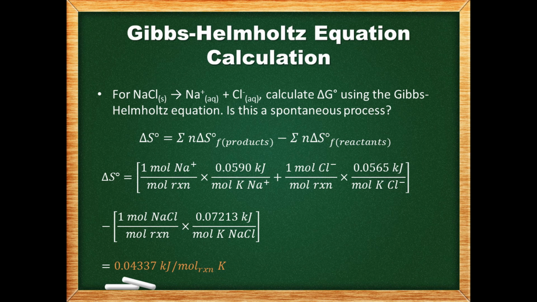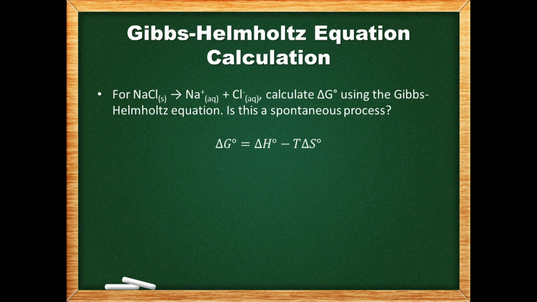Note that we put the entropy values in kilojoules rather than joules. Usually in tables, entropy is in joules, but when we use entropy in calculations with enthalpy, we want them to have the same energy units. If enthalpy is in kilojoules per mole and entropy is in joules per mole Kelvin, and we try to do a calculation with them together, our answer will be incorrect. Since our enthalpy we just calculated was in kilojoules per mole of reaction, we want our entropy to be in units of kilojoules per mole of reaction Kelvin.